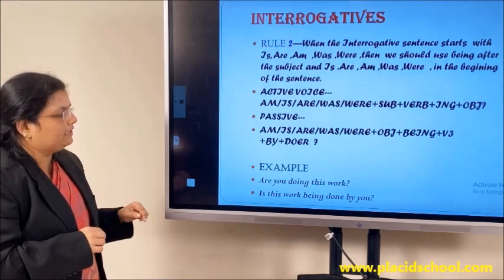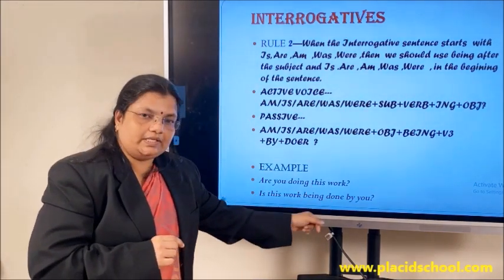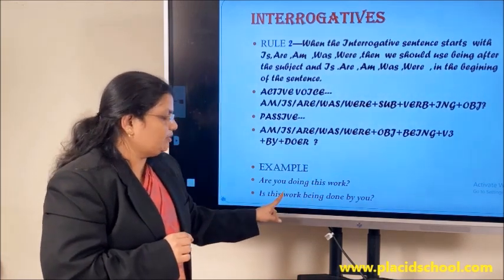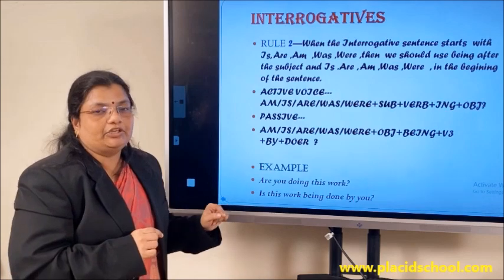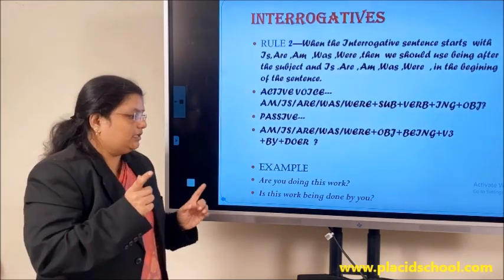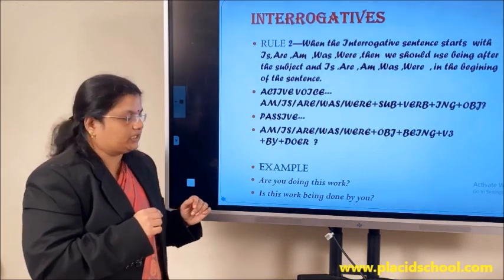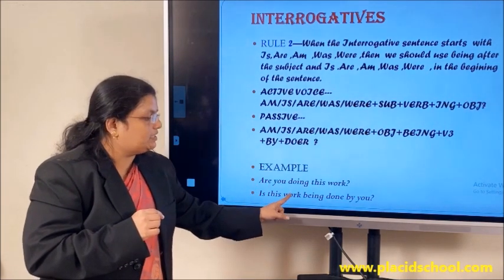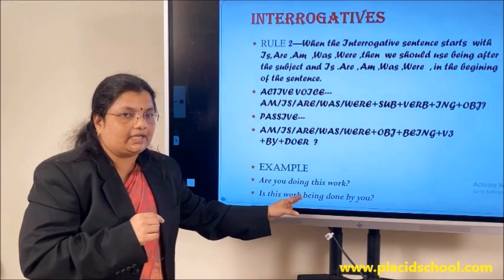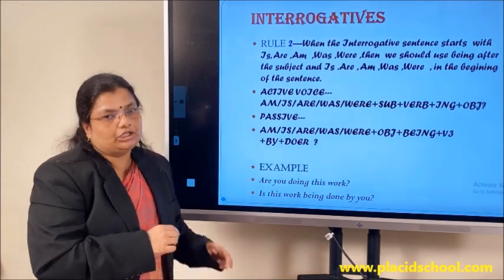Look at an example. Are you doing this work? In this sentence, this work is the object. So that has to be brought to the beginning. We brought this work to the beginning and we know that in the interrogative, the be verb should come before the subject. This work is singular, so we are writing is. Is this work being? As it is in continuous tense, we are bringing in being: done by you.